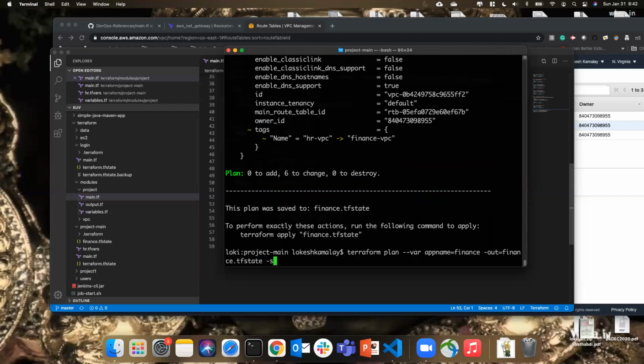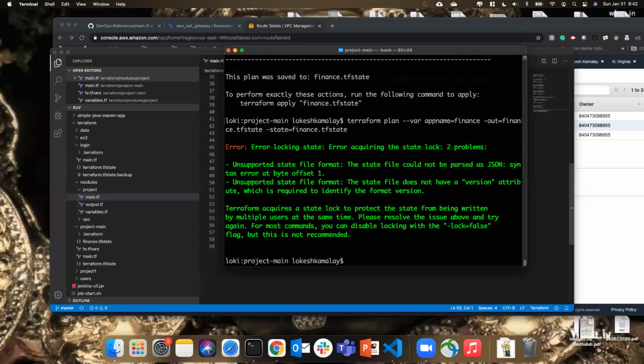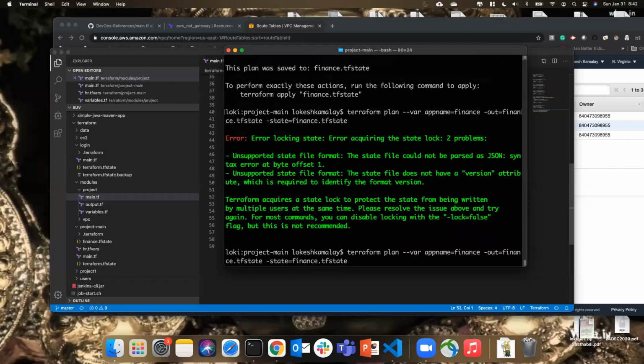It is still using this thing. So state is equal to finance.tfstate. Oh, it is a name, same name. Okay.